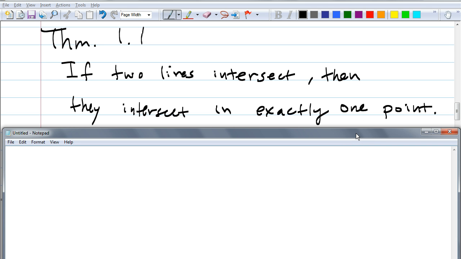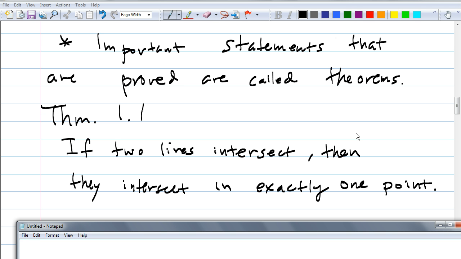Okay, so I'll abbreviate theorem as THM if you don't mind. Oh, go back up. Okay, hold on. Here we go, guys. Here's our first theorem. It says, if two lines intersect, then they intersect in exactly one point. And of course, we're going to have to prove this. We'll do that at the end if we have time, but it's actually easy to prove this one.